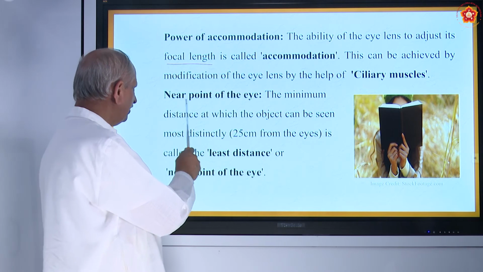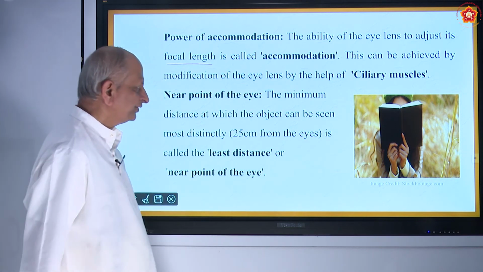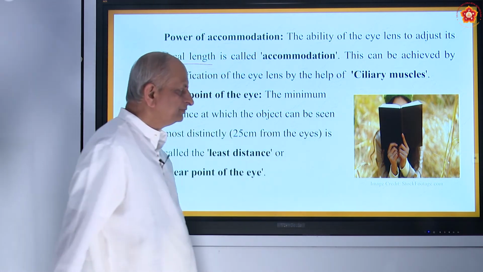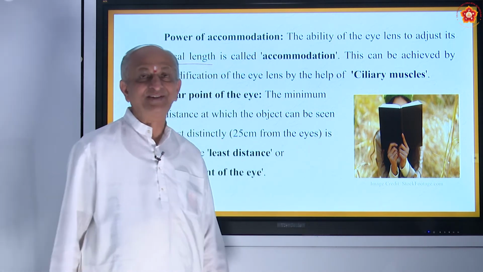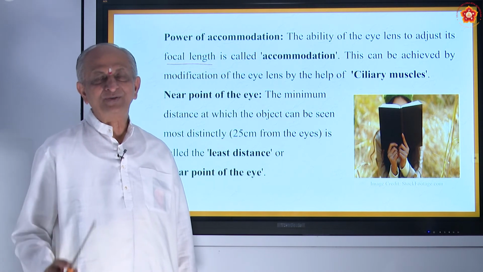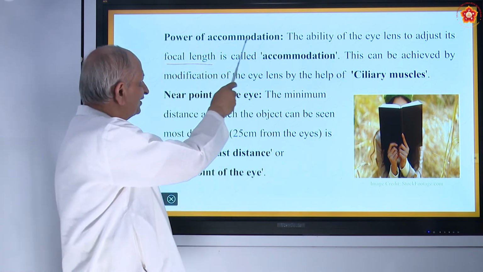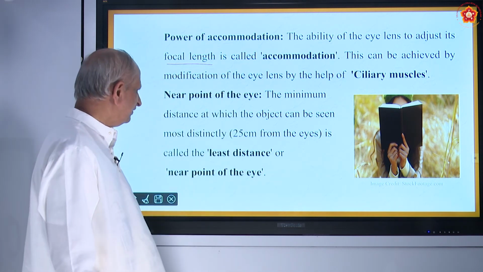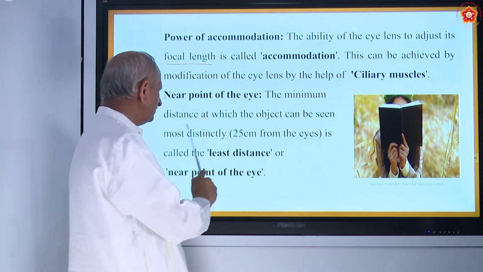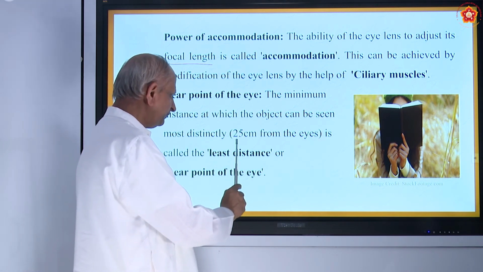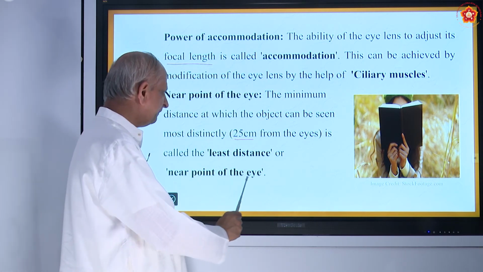And there are two points here. One is called the near point, or it is also called least distance. See, here is a student like you who has kept the book very near to the eye. Just try now. If you bring your book very near to the eye, you can't read it because your eye will not adjust to that. So what is required? The minimum distance at which the object can be seen most distinctly is 25 centimeters. It's called the least distance or near point of the eye.